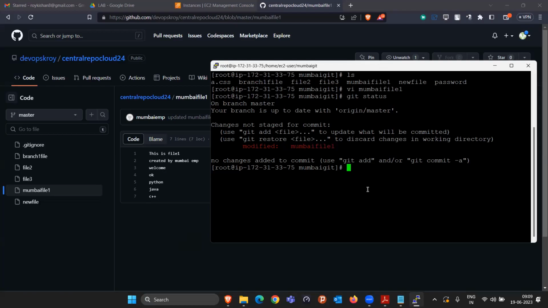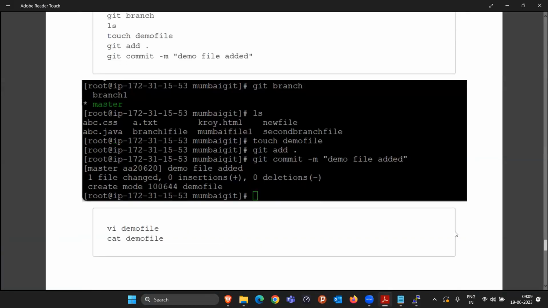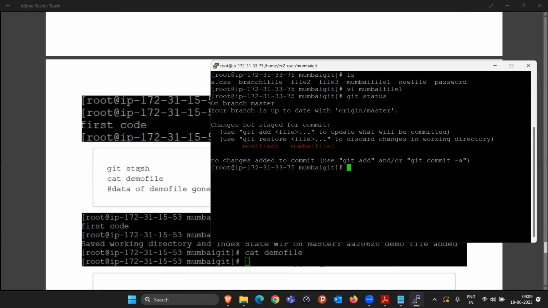So what we can do is we can ask Git. I can tell Git that I have done some changes in that Mumbai file one, but I don't want to commit it now because this code is not completed. Whatever changes I have done till now, like the last 4 lines of code I added in Mumbai file one, I want to move them to some temporary storage, so everything will be clean in this Git repository. To do this, simply you have to hit the command called git stash.